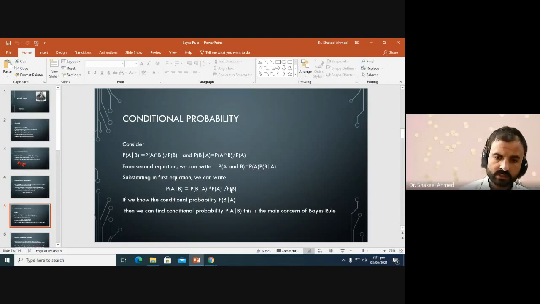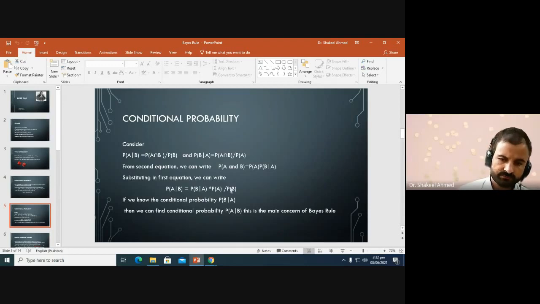So this gives birth to the Bayes rule, and Bayes rule can be used to find the conditional probability or to update our prior belief when we already have information about the occurrence of some event.